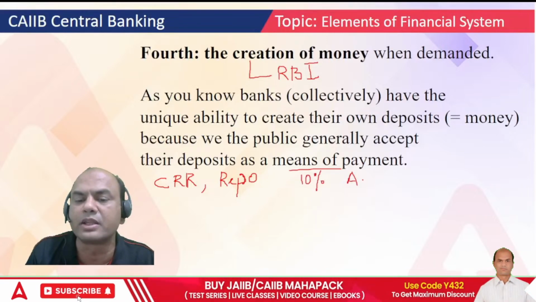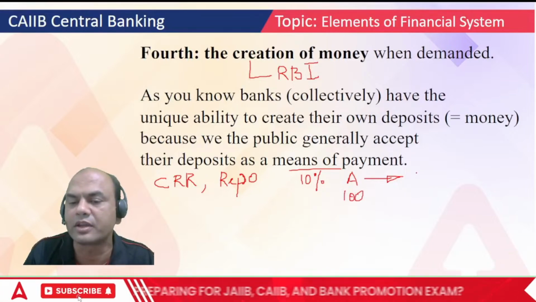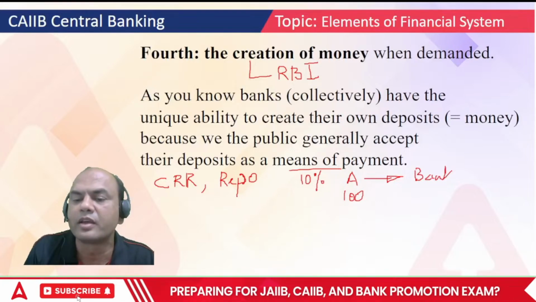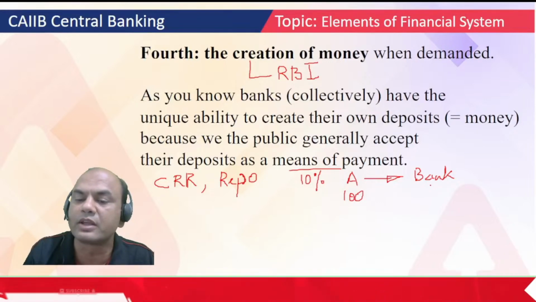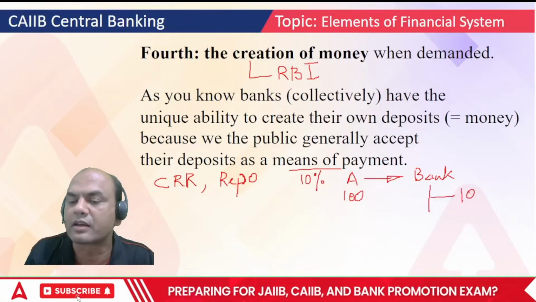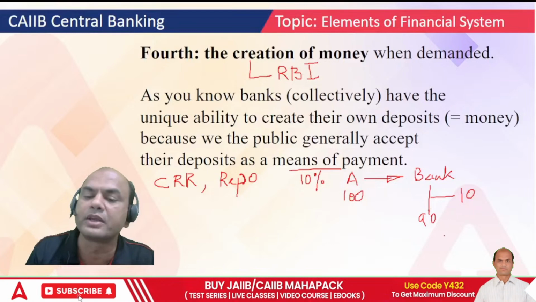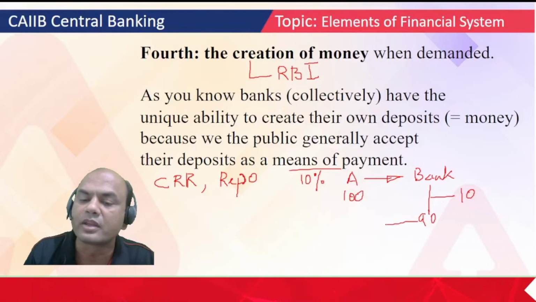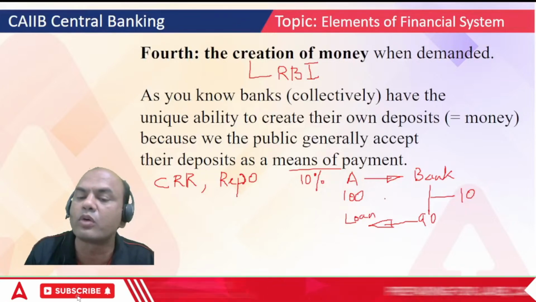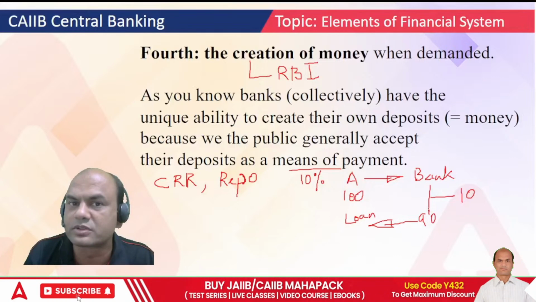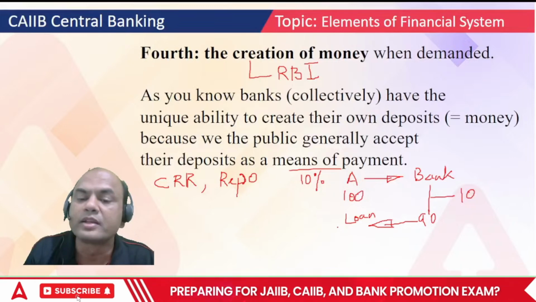If A deposits some money in a bank, let's say 100 rupees, what will this bank do? This bank has got a deposit of 100 rupees. So CRR is 10%. This bank will keep 10 rupees as CRR, and what is remaining? 90, right? This 90 rupees this bank will give as a loan. Bank gives the loans via credit, it doesn't give in cash, isn't it? So this will again go to somebody, B.